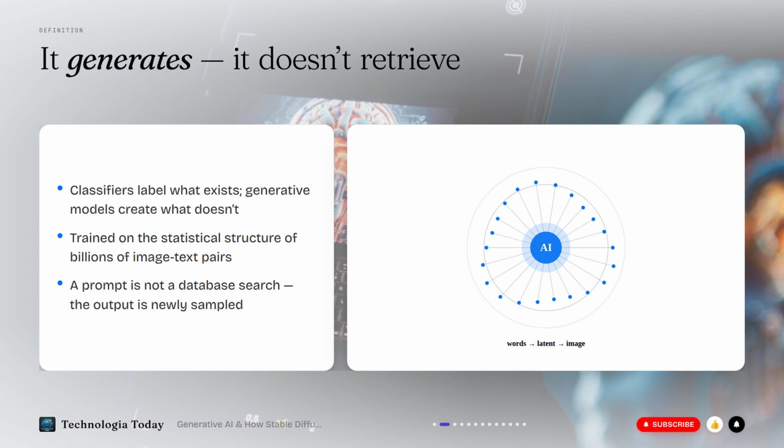Here's the mental shift that matters most: it is not searching a database for the closest match. It learned the statistical patterns of billions of images, and from that it samples something that never existed before. A prompt isn't a photo library lookup, it's an instruction to dream up new pixels. Generate, not retrieve, that distinction is the whole field.